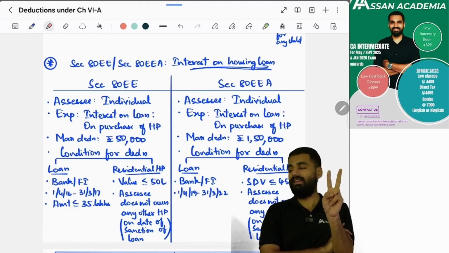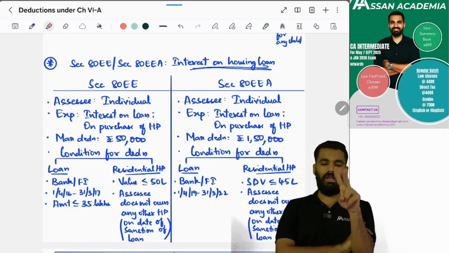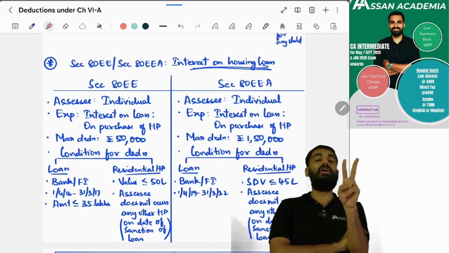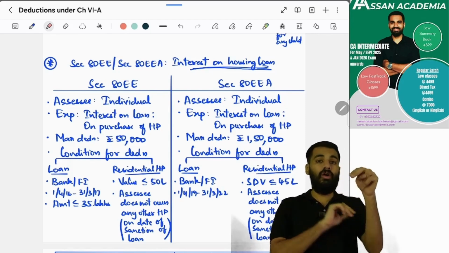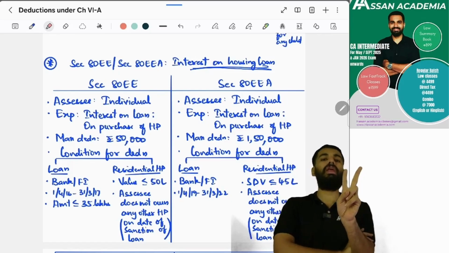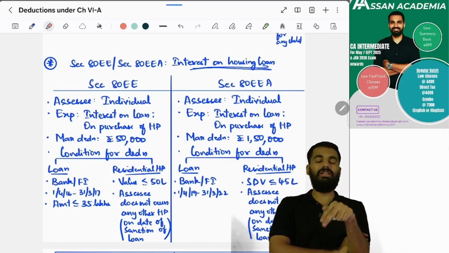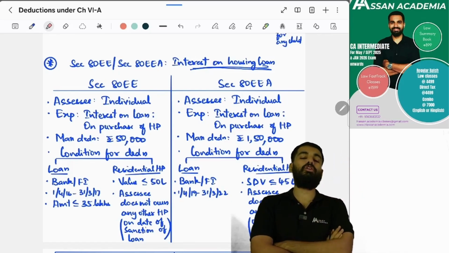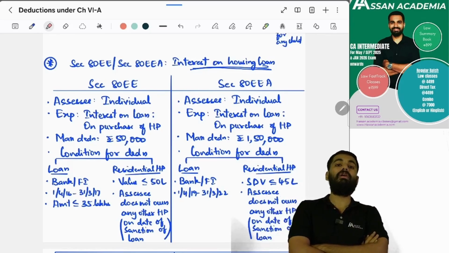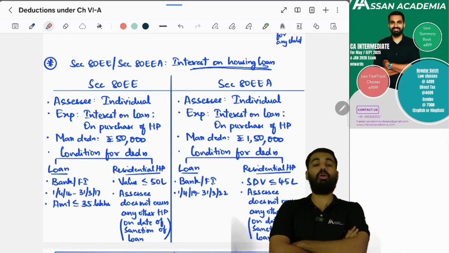Second, regarding the residential house property, its value should not exceed 50 lakh rupees, and on the sanction of the loan he should not own any other house property. If these two conditions are satisfied, for the interest on the housing loan he can claim a deduction of 50,000 rupees under section 80EE. Yes or no?